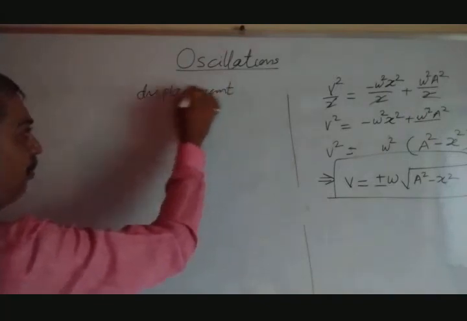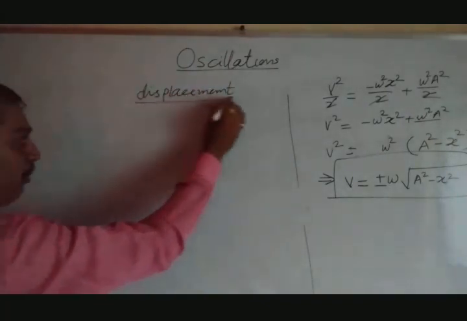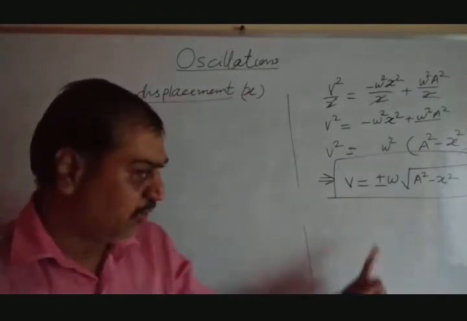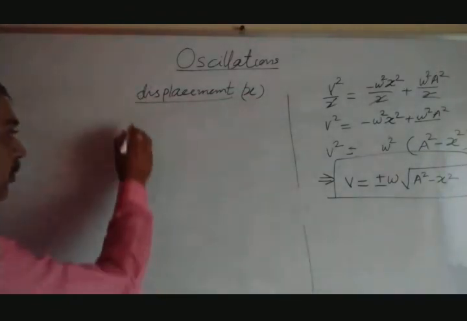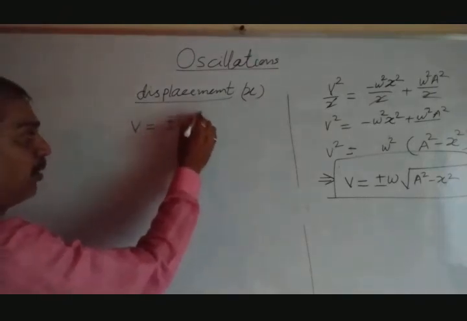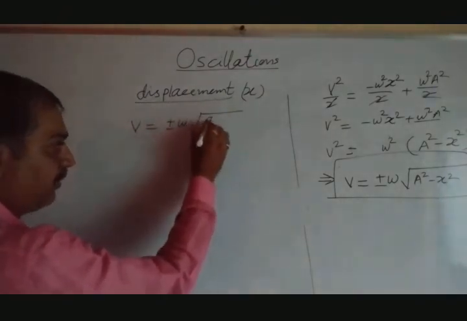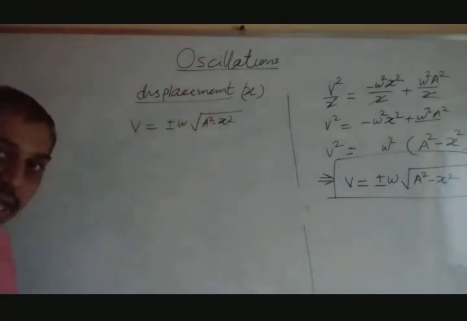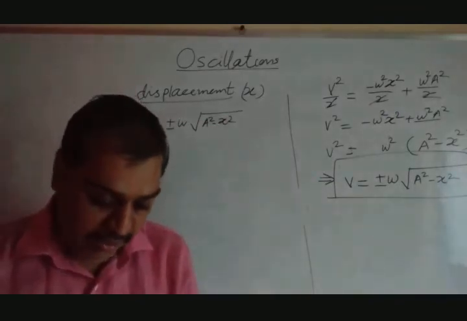Displacement of a particle performing linear SHM, that is, x, we want to find out. For this, use this equation as we have derived. So we can write here v equal to plus minus omega square root of a square minus x square. This equation we have to solve.